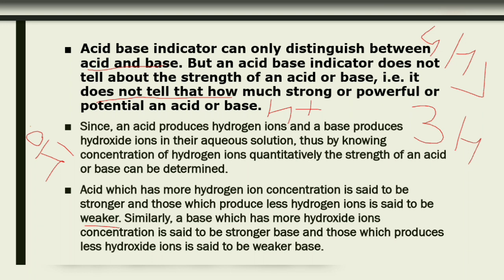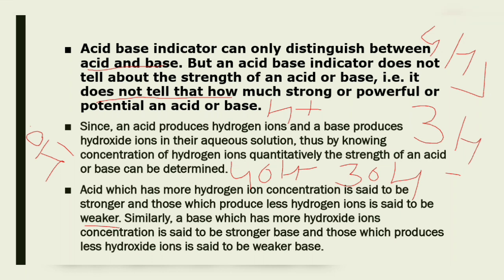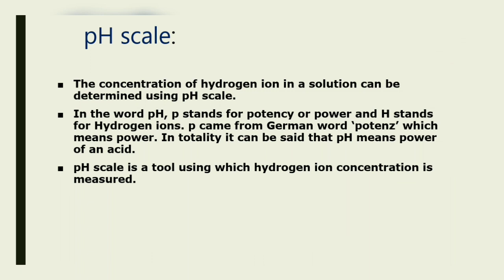Similarly, a base which has more hydroxide ion concentration is said to be a stronger base. Those which produce less hydroxide ion are said to be weaker bases. Having 4 hydroxide ions and 3 hydroxide ions means that 4 OH minus is more basic in nature than 3 OH minus.